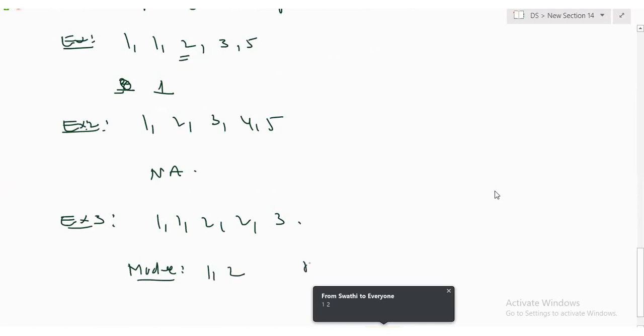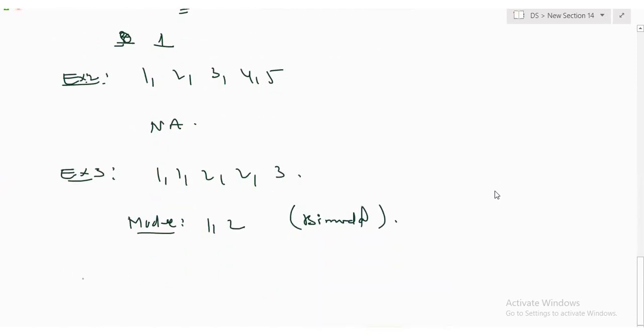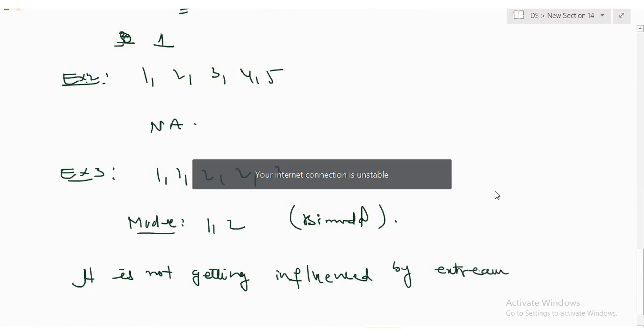This is called bimodal. Theoretical, we are not going to use it. Bimodal. Okay, so mode is also not getting influenced by extreme observations.